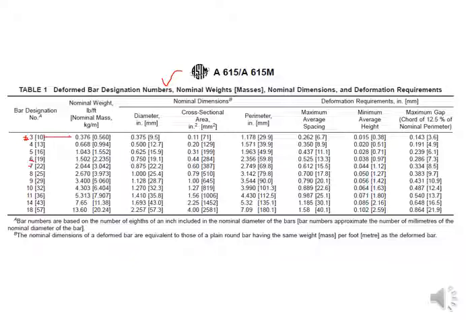Corresponding to that bar designation you can get all the relative information: the nominal weight of the steel bar, the diameter, nominal dimensions, its cross-sectional area, its perimeter, its maximum average spacing if you are putting it into a slab, column or beams, its minimum average height, and its minimum gap. All of the required information is given over here. If you want to use mild steel for construction purposes, you can directly go to the standard and get that table.